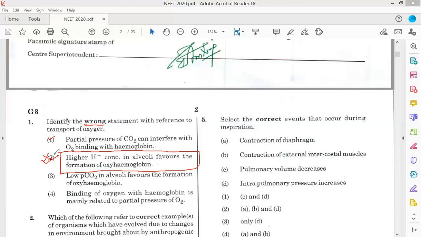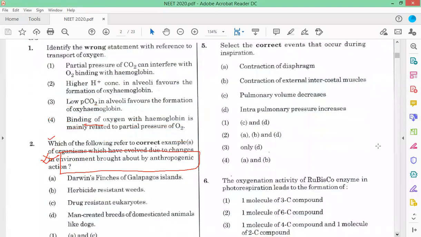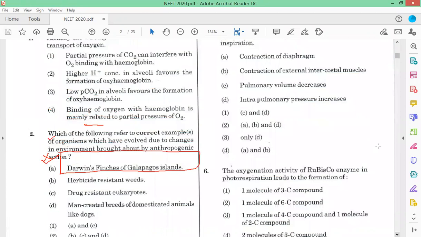Now, see the next question. Question number 2.